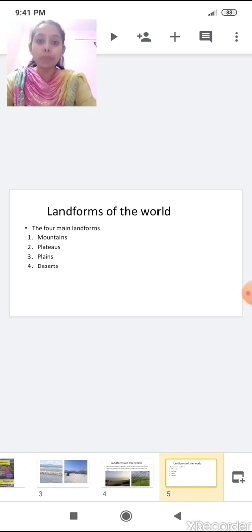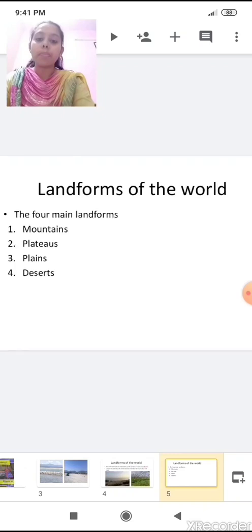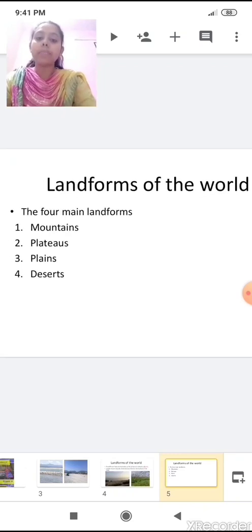There are four main landforms of the world. They are mountains, plateaus, plains and deserts. In the previous class we discussed the mountains, and today we will discuss the further landforms, that is plateaus, plains and deserts.